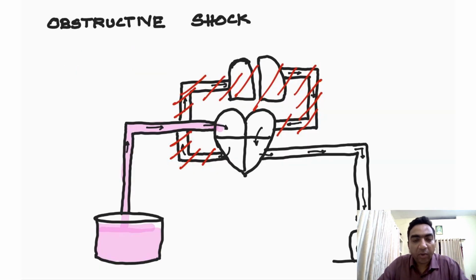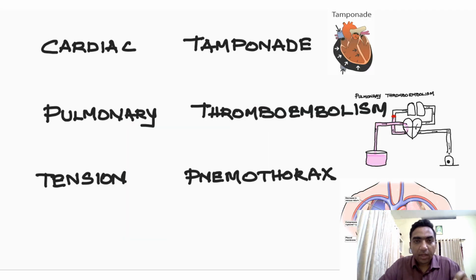Obstructive shock. How will we treat? For that, we have to know the diagnosis. In case of a cardiac tamponade, we have to remove the fluid from the pericardium. In case of a pulmonary thromboembolism, we have to remove the block either by approaching it endovascularly or by giving thrombolysis. In case of a tension pneumothorax, we can either put a needle thoracostomy or a definitive intercostal drainage tube. What about distributive shock?